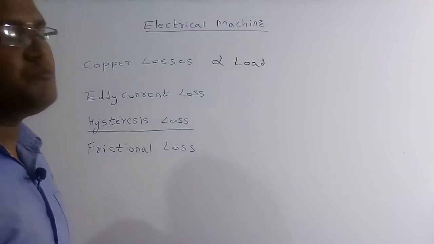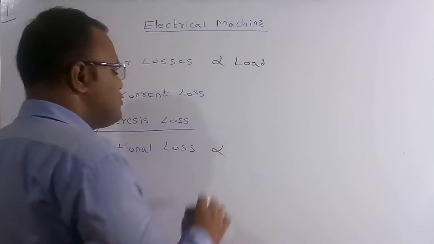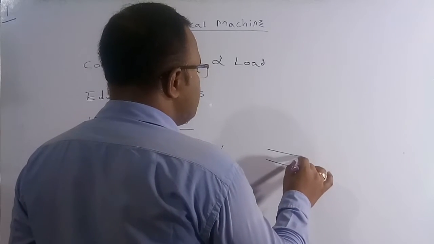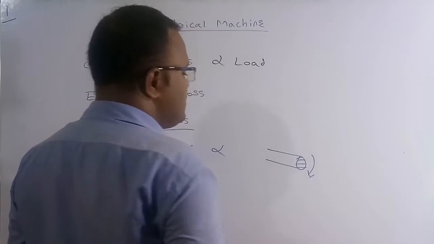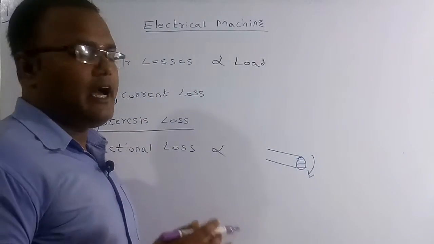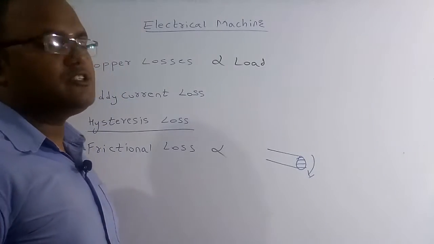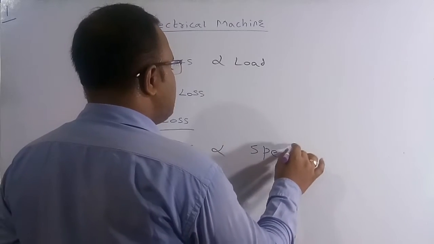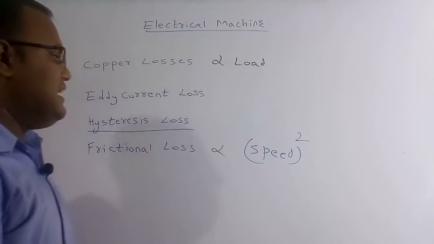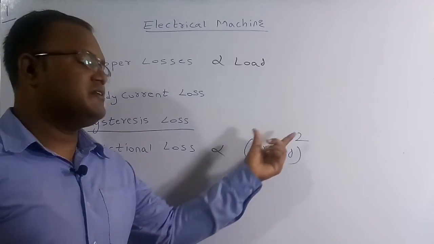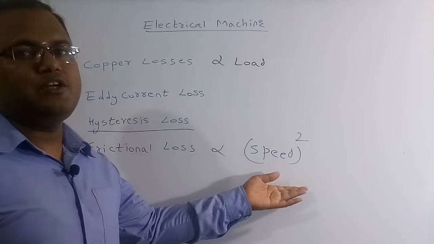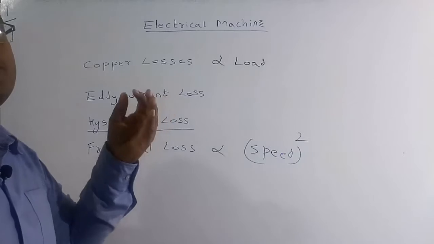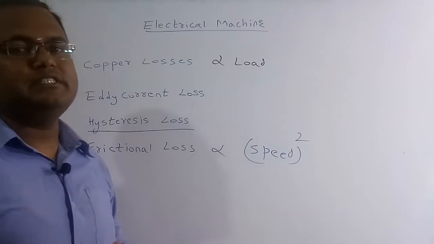There are also frictional losses. If you take any rotational machine like a DC motor or induction motor, whenever the rotor rotates there is friction between the atmosphere and the rotating part, so there will be some amount of frictional loss. The frictional loss is directly proportional to the speed squared. This is the relation between the frictional loss and the speed of any rotating body. Because of all these losses, some amount of heat is produced in an electrical machine.